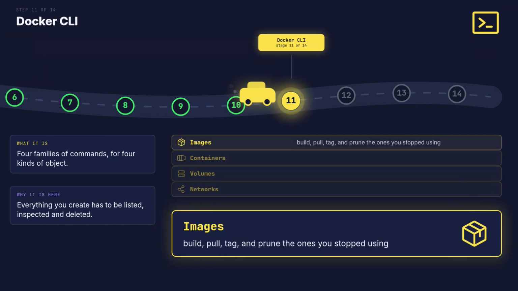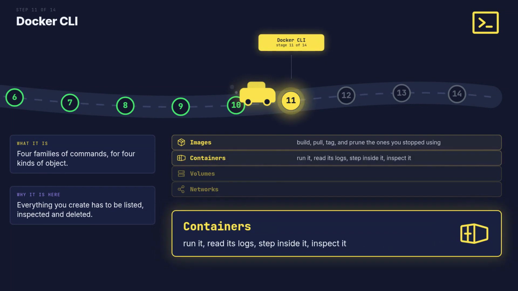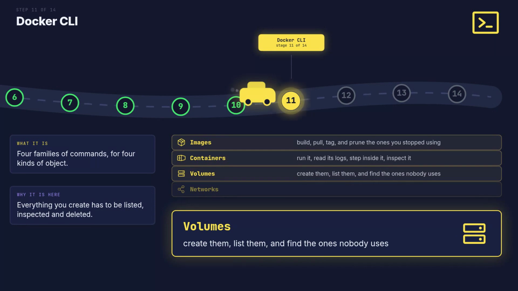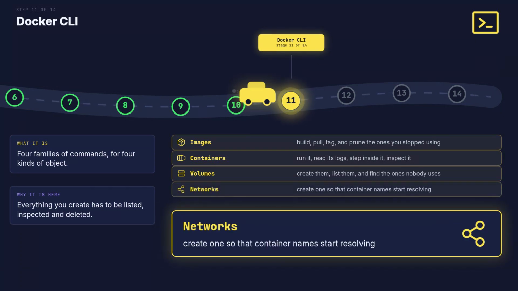Build, pull, and tag are the daily 3. Prune matters too, because old layers quietly fill your disk. Logs shows you what happened. Exec puts you inside a running container. Inspect prints every setting it was given. Create and list are simple. The useful one is prune, which finds volumes that no container uses anymore. Create your own network first. On the default bridge, container names do not resolve at all.